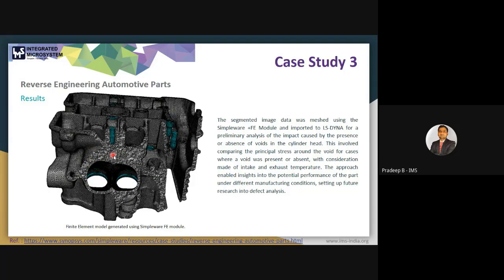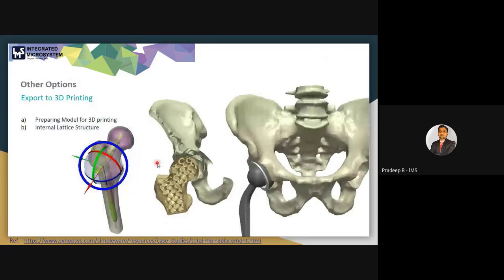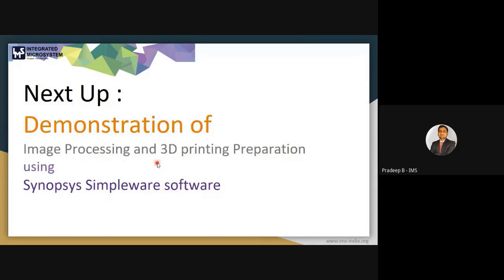With consideration made of intake and exhaust temperature, this approach enables insight into the potential performance of the part under different manufacturing conditions. Okay, so this sets up future research into defect analysis. Okay, so the export to 3D printing we will discuss. Now I will just switch my screen to the software part where I will show you how to generate a 3D model.